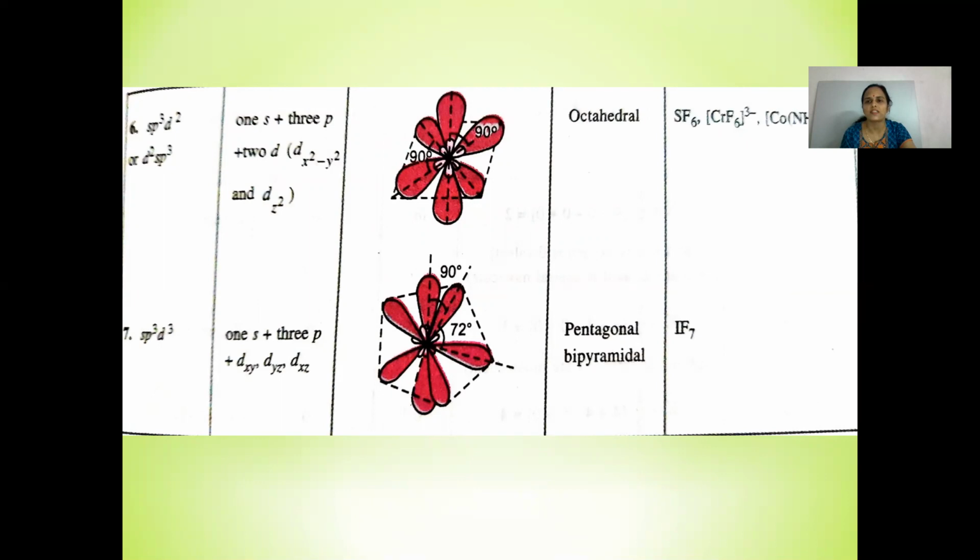SF6 is the common example, [CrF6]3-, etc. sp3d3, pentagonal bipyramidal, and IF7 is the example which comes under it. In sp3d2 or d2sp3 hybridization, the bond angle is 90 degrees. In sp3d3, two bond angles are there, 90 degrees and 72 degrees respectively, and the example is IF7 showing pentagonal bipyramidal geometry.